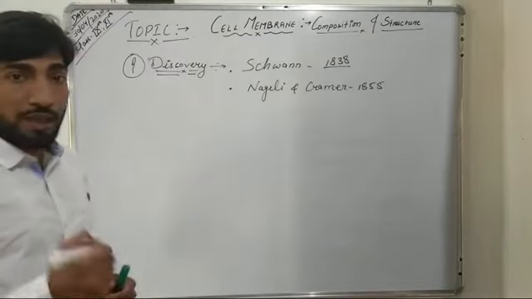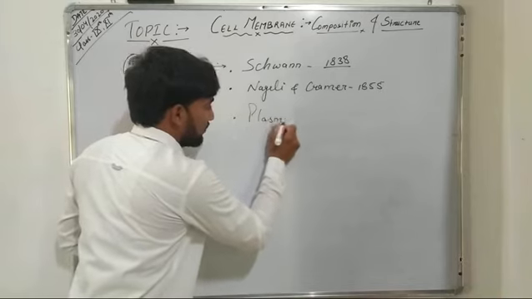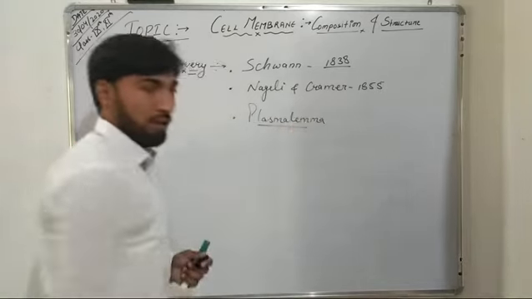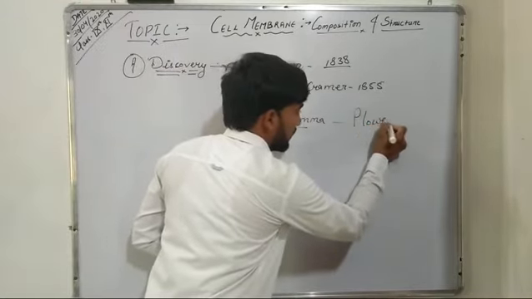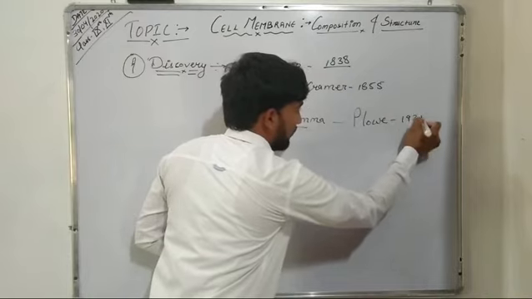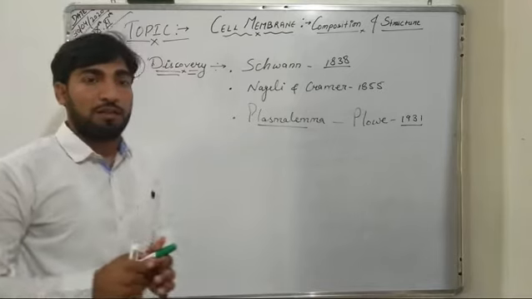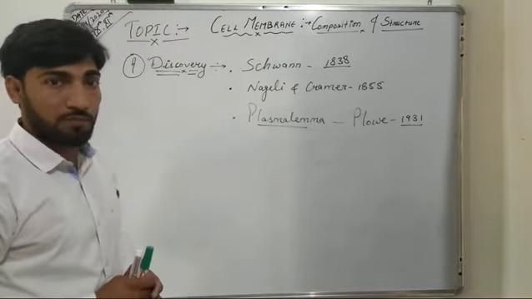Now this cell membrane is also known as plasmalemma, and this term plasmalemma was coined by Plough in 1931.